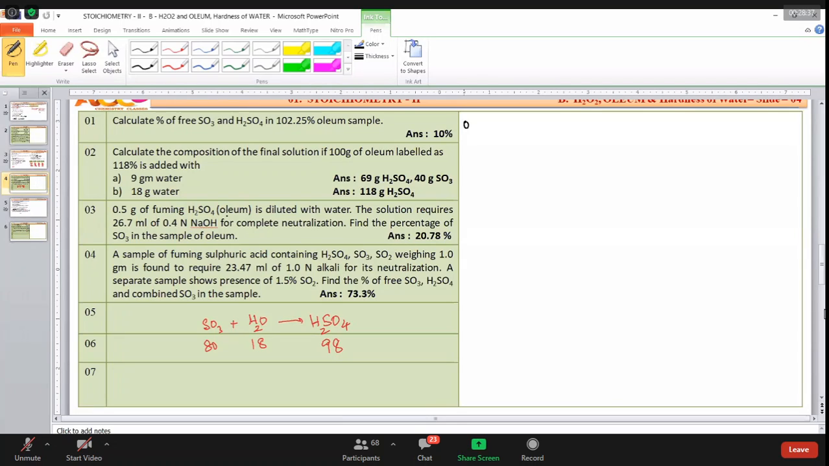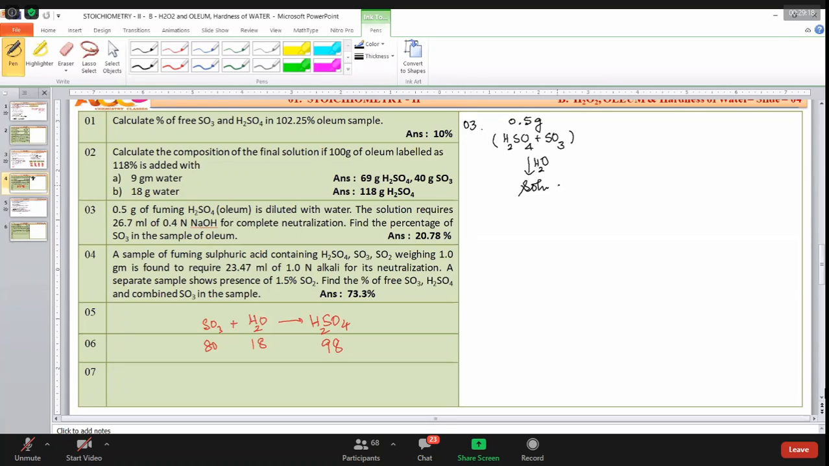0.5 grams of fuming sulfuric acid. Okay. 0.5 grams. Fuming sulfuric acid means oleum. What is oleum? H2SO4 diluted with water. No problem. We have added water. This is a solution. Now, what is this solution? This solution consists of sulfuric acid, and this SO3 is now changed to sulfuric acid because you added water. No problem. We'll take this one. So this solution requires 26.7 ml.